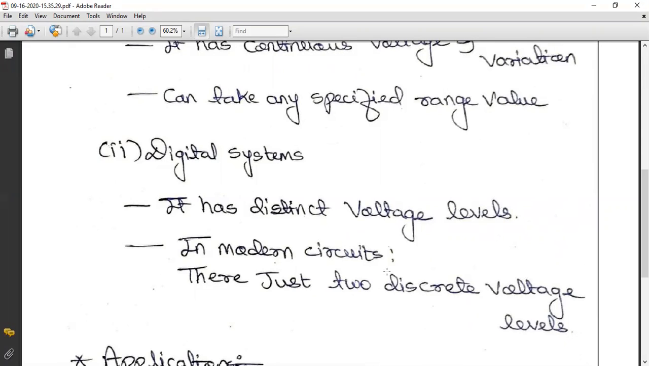Also, we must know that digital circuits are also known as switching circuits. This is because the voltage levels in a digital circuit are switched from one value to another value. Also, digital systems are known as logical circuits because they obey a certain set of logical rules.